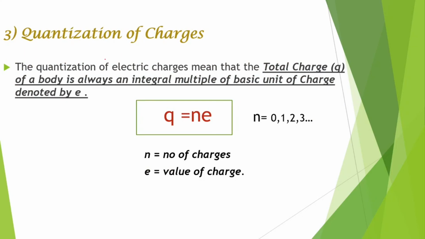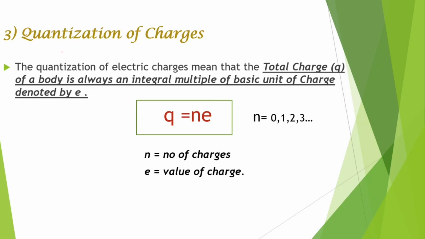Next is quantization of charges, and this is really important. Quantization of electric charge means the total charge Q of a body is always an integral multiple of the basic unit of charge denoted by e. So the total charge of a system, a body, is an integral multiple of the basic unit of charge.